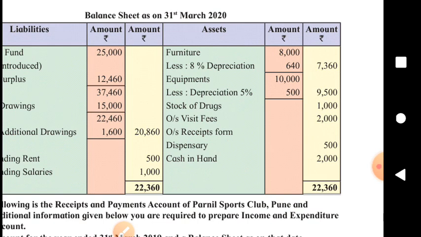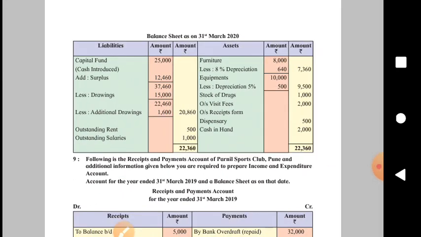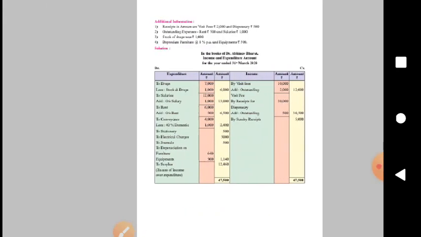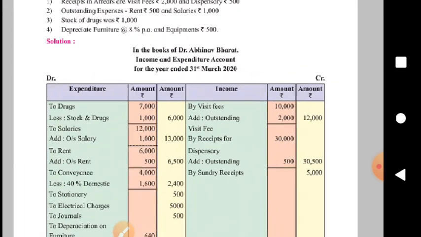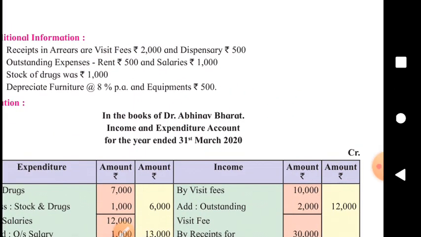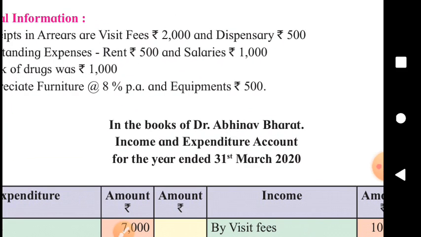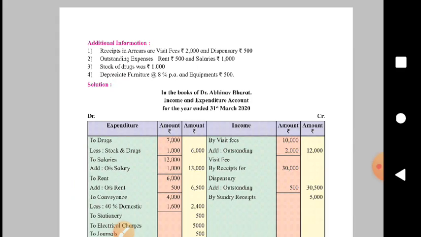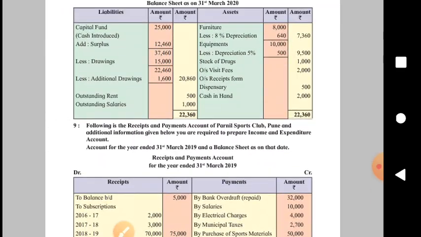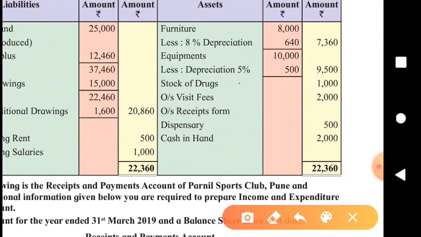Same in case of equipments, deduct depreciation 500 as per the adjustment and debit it to expenditure side. By mistake they mentioned 5%, I think. Here equipments are to be depreciated at rupees 500. There is no rate given like 5% as we see here in the solution. By mistake they have printed 5% here. This 5% is not necessary. That's by mistake.